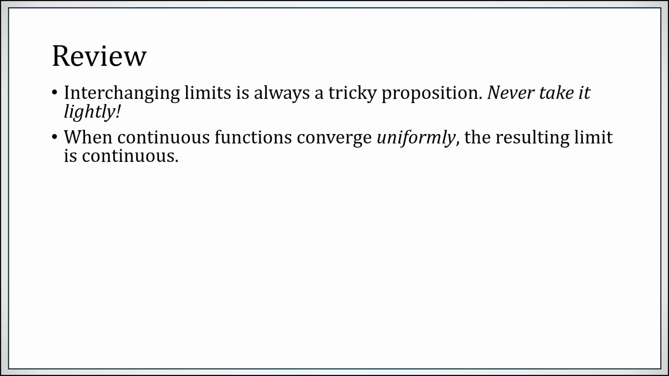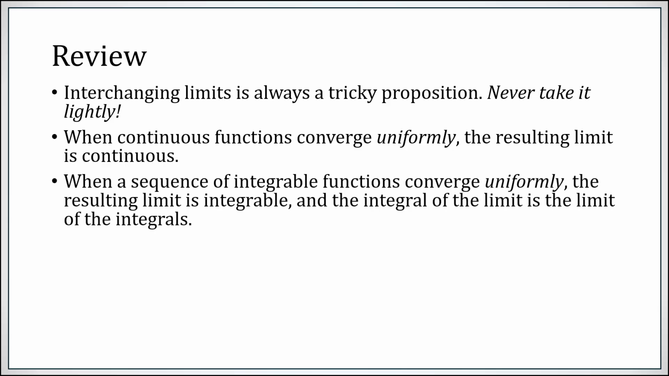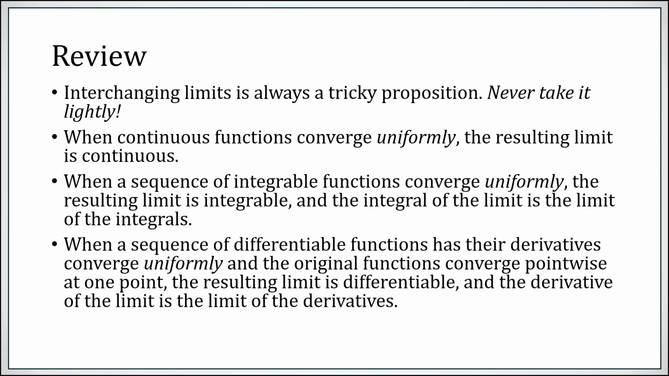When continuous functions converge uniformly to some other function, the resulting limiting function is continuous. Remember that continuity is a definition that inherently involves limits. So if you have a limit of continuous functions, you are essentially dealing with a limit of a limit. And we have shown that when you have uniform convergence of those continuous functions, the resulting function must be continuous. Also, when a sequence of integrable functions converges uniformly, the result is integrable. When a sequence of differentiable functions has their derivatives converging uniformly, also this other little assumption that the original functions converge pointwise at least once, the resulting limit is differentiable.